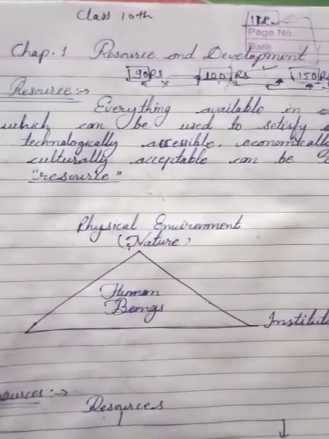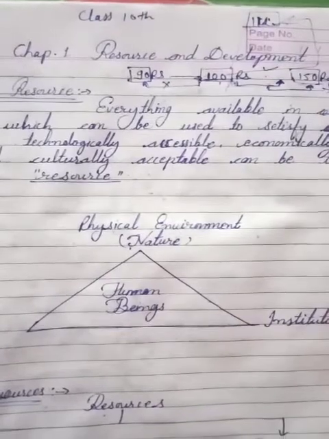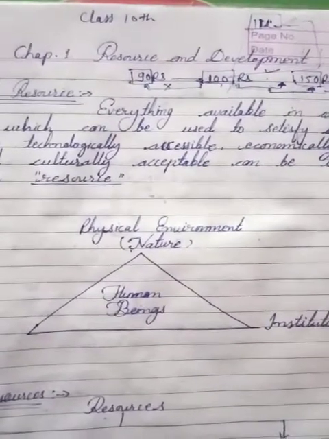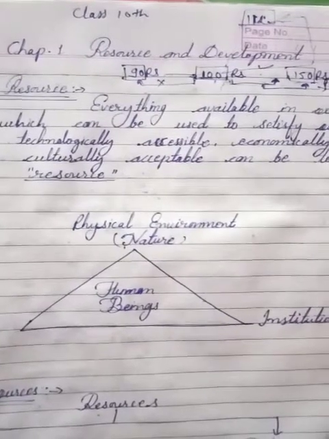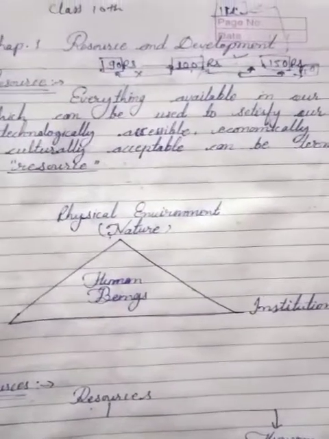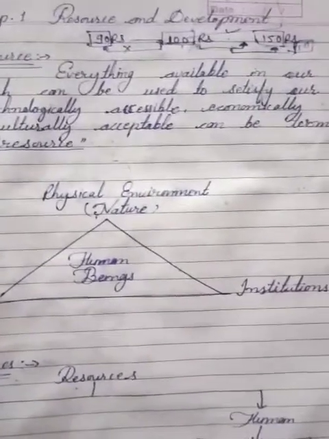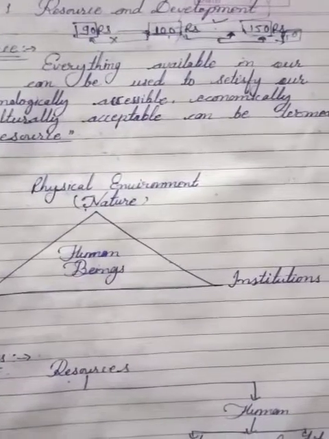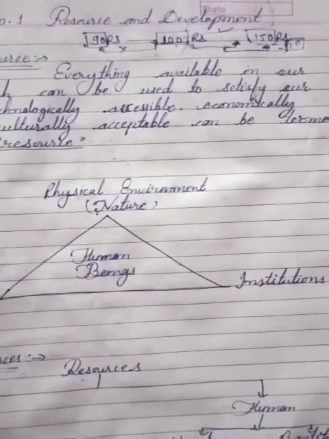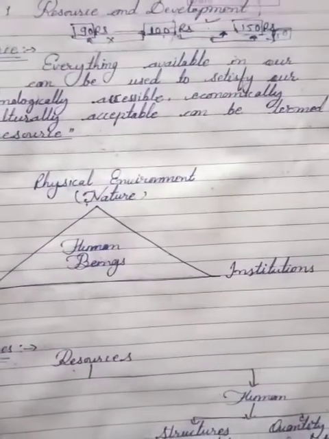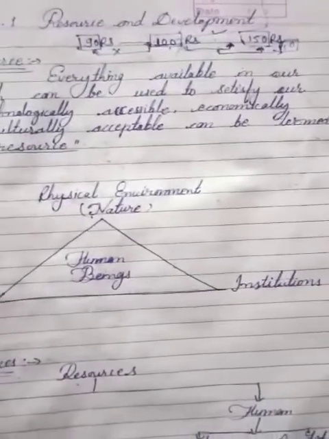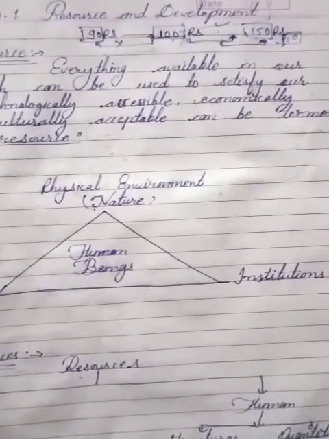A thing that is not fulfilling our needs, that is not in use, cannot be called a resource. What is the definition of resource? Everything available in our environment which can be used to satisfy our needs. If it is technically accessible, economically feasible, and culturally acceptable, it can be called a resource.